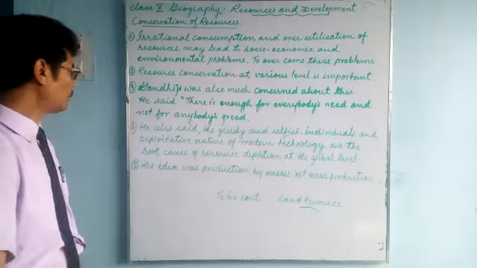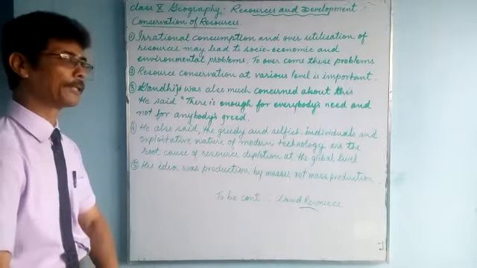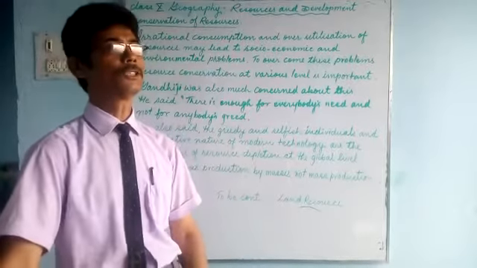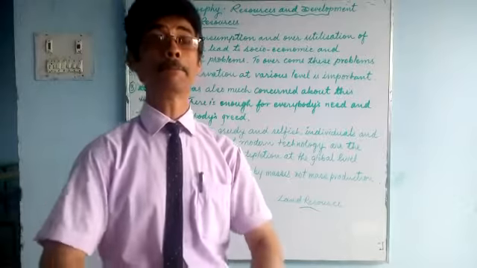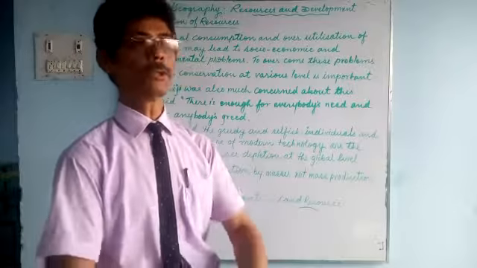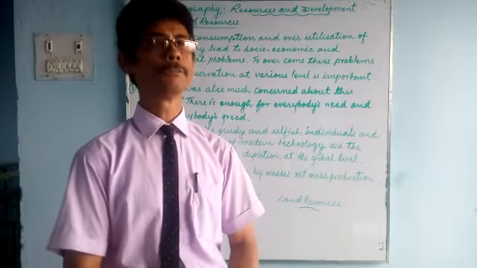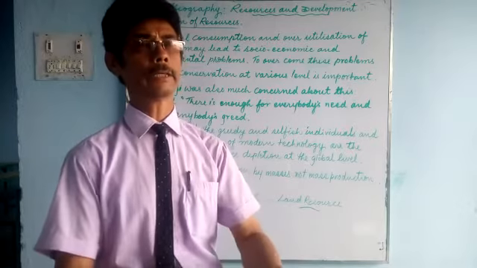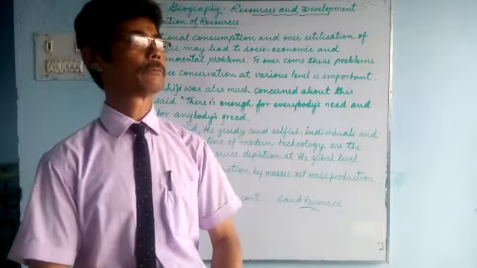His idea was production by masses, not mass production. Gandhiji used to say the production should be done by the masses, by people, so that all will have a job and a livelihood, they can earn money, and they will engage themselves in production work.